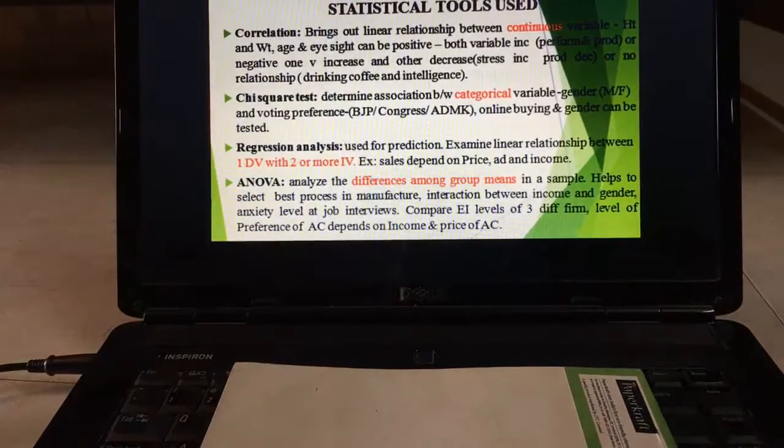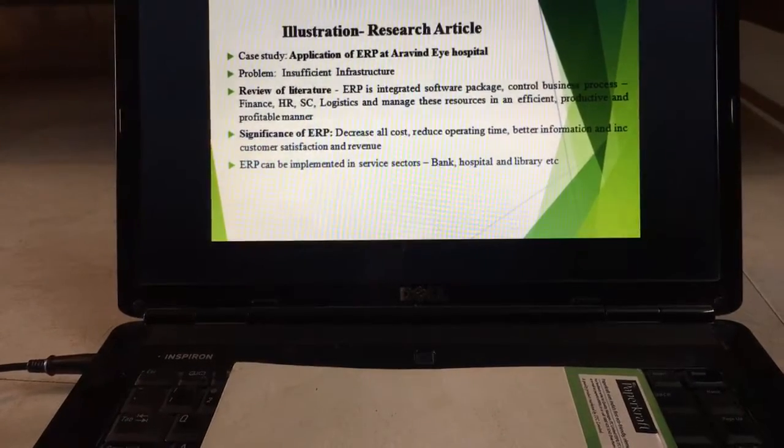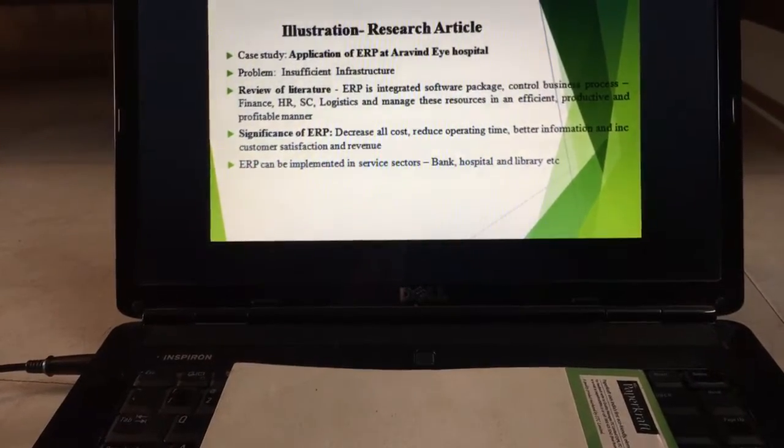ANOVA I will be using when there are differences among the group means. So here I can compare the emotional intelligence levels of 3 different firms. Similarly, the performance of an AC also depends upon the income, price, and how economical it is. So in that case, I can make use of the analysis. So this is how we are making use of the statistical tools. That is what I have explained here, and in the next one, I will help you with the next tool.